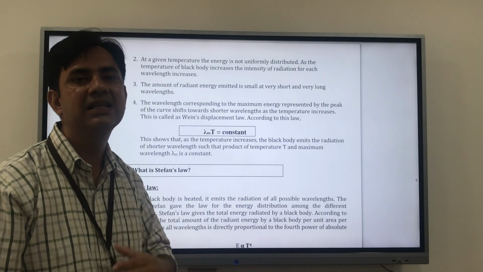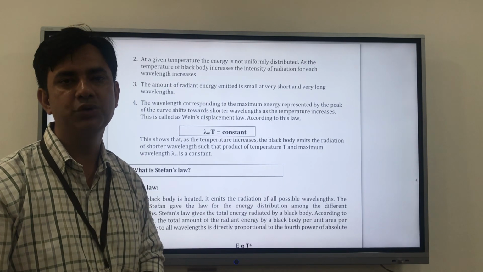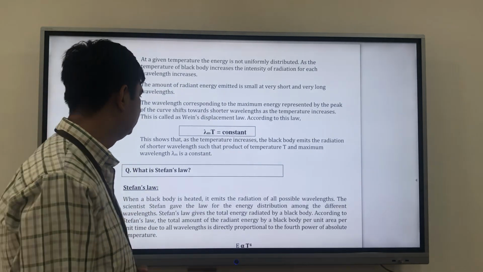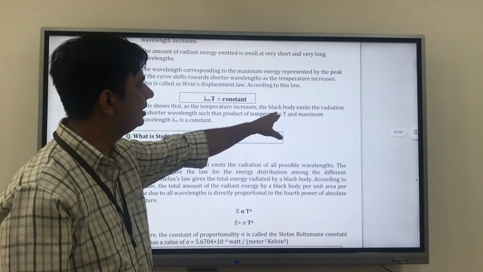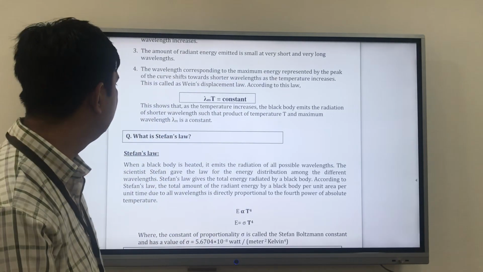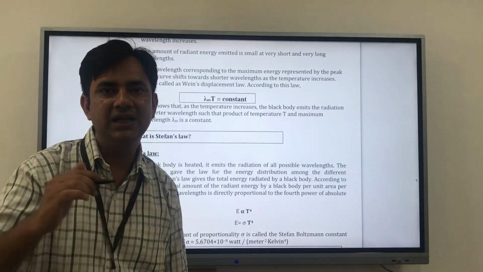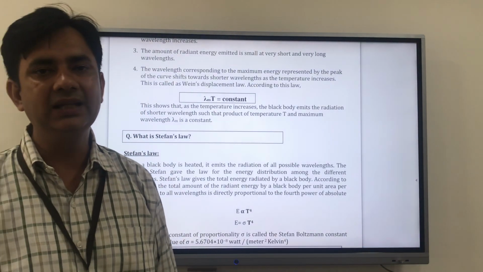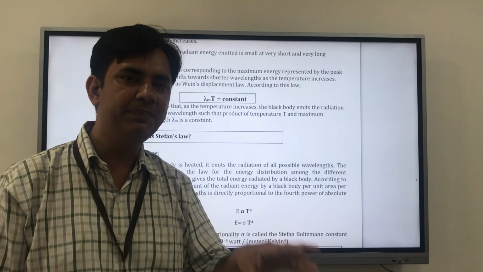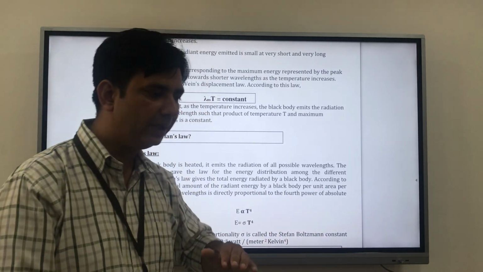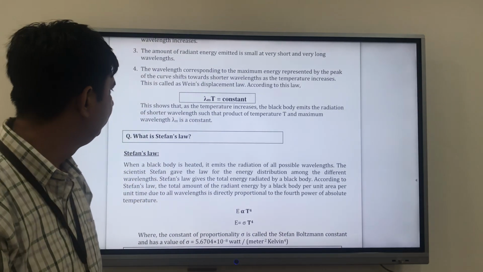It says my lambda and temperature are inversely proportional to each other. So this shows that as temperature increases, the black body emits radiation of shorter wavelength. That's why I am saying lambda T is equal to a constant, which explains that lambda is inversely proportional to temperature. That means they have an inverse relation. If temperature increases, wavelength decreases, and vice versa.